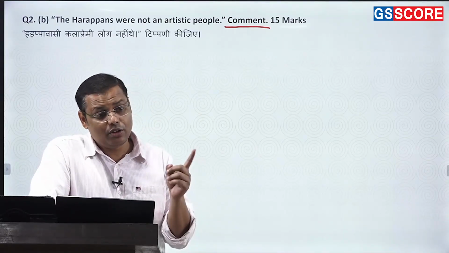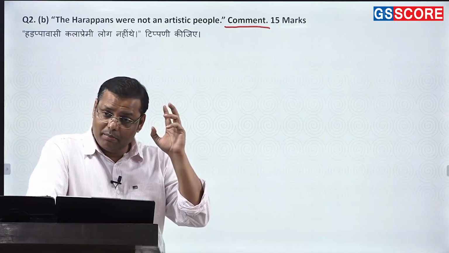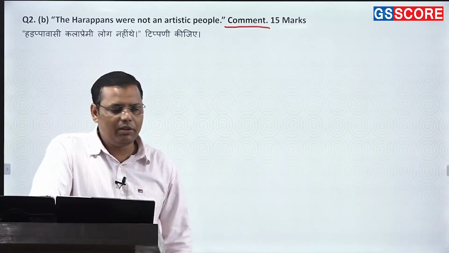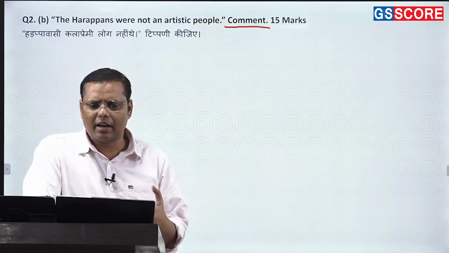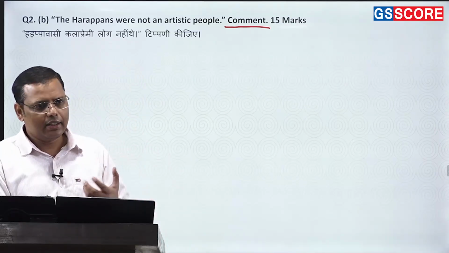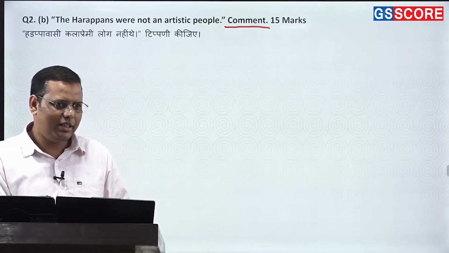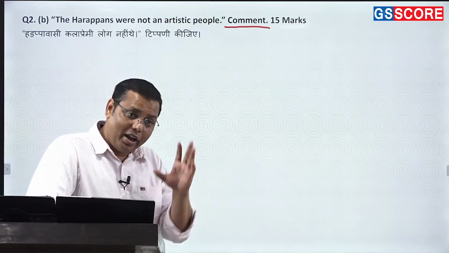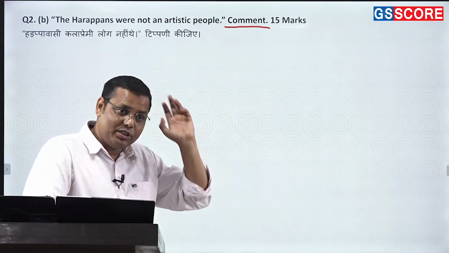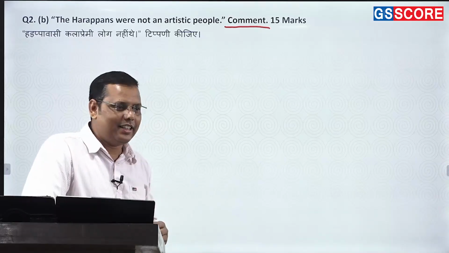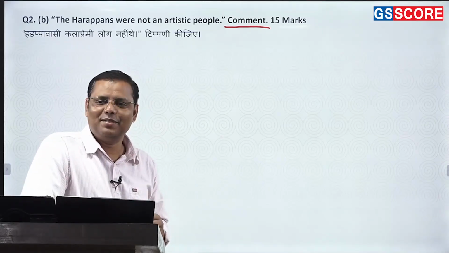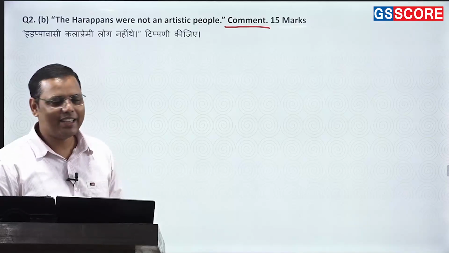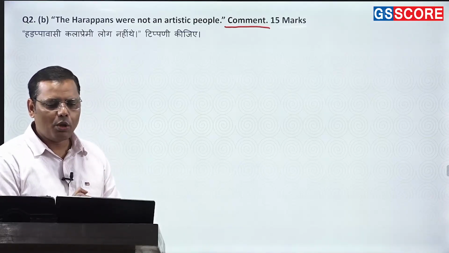On the other hand, John Marshall, at that point of time, even much before Mortimer Wheeler, said that no, actually the Harappans had a refined aesthetic culture. That is how he is. John Marshall was a good man. He always praised the Harappans. He also rejected the migration theory at that time, saying that this is an indigenous culture. Remember, John Marshall is a good man who writes properly, but Mortimer Wheeler is not a good man, he always rejects. So both of them wrote.